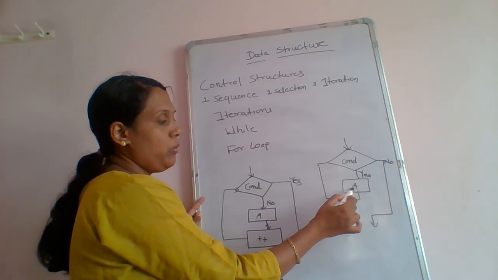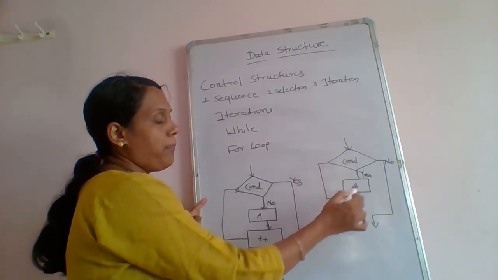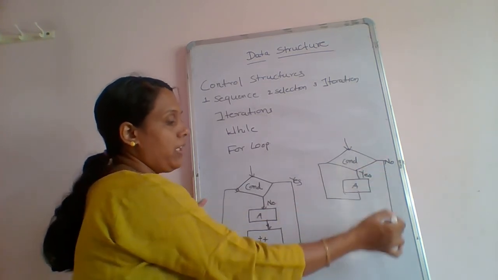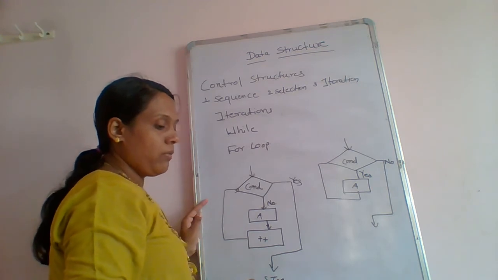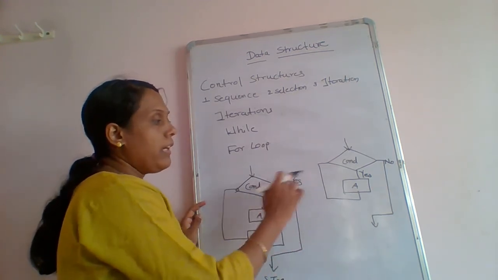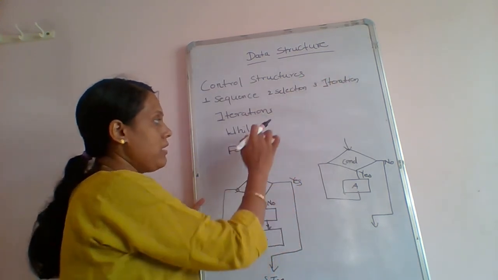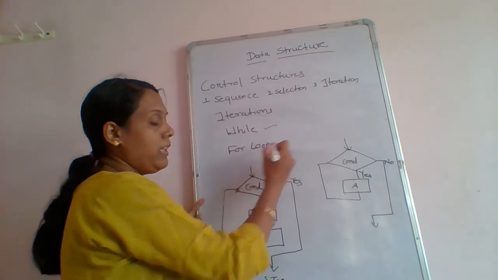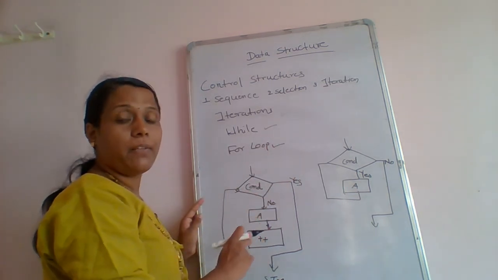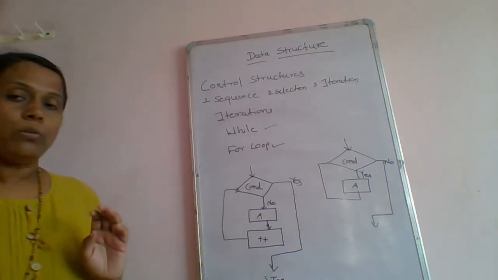It will come to the loop, execute the part, check the condition, and come back. This will happen till the condition is true. When the condition becomes false, it will come out of the loop and end the program. That is the loop, so it is called iterative logic. These are the iterations, consisting of two parts, the while and the for loop. Iterations take place means it will execute a number of times. It is called iterative logic.